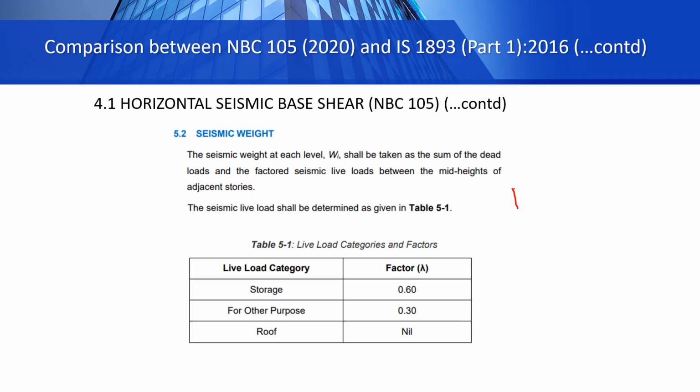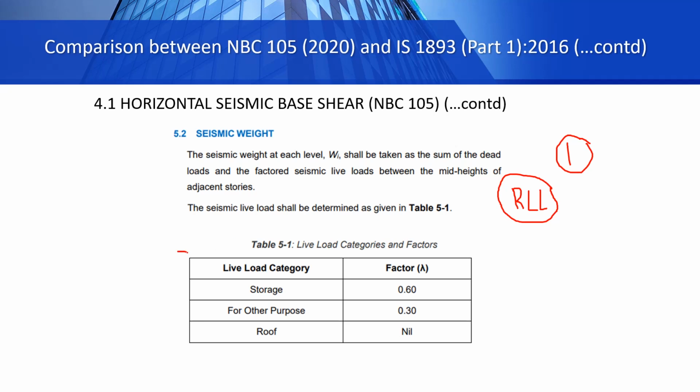For roof live load, we suppose it does not act in the calculation of seismic weight and we take the factor 0. For all other dead loads, we consider 100% incorporated while calculating seismic weight and we take the factor 1.